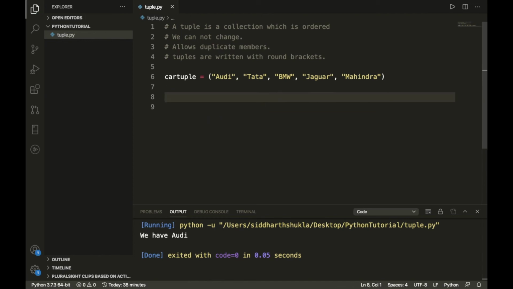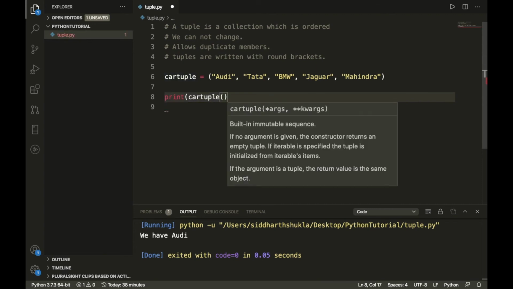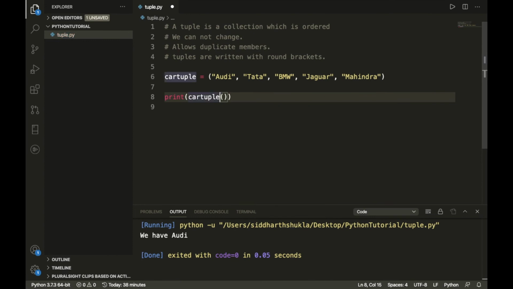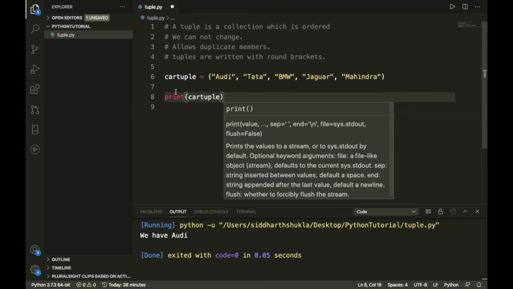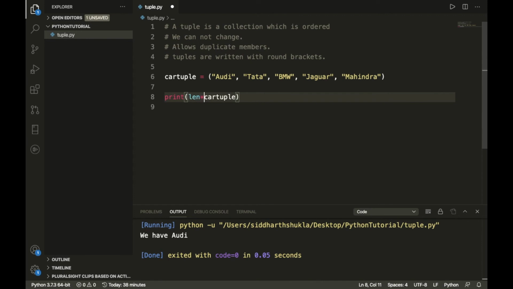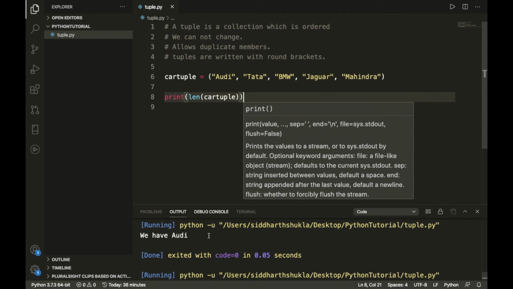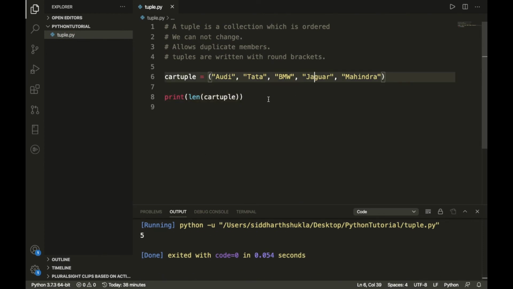And if you want to get the length of the tuple, you can also calculate it like this. We have the tuple. I am going to print it, and inside the print we can write, sorry, I have written it wrong, the tuple. Here you can put the length function, we can check. Let me execute this program. We have 5, 1 2 3 4 and 5. We get the result of 5.